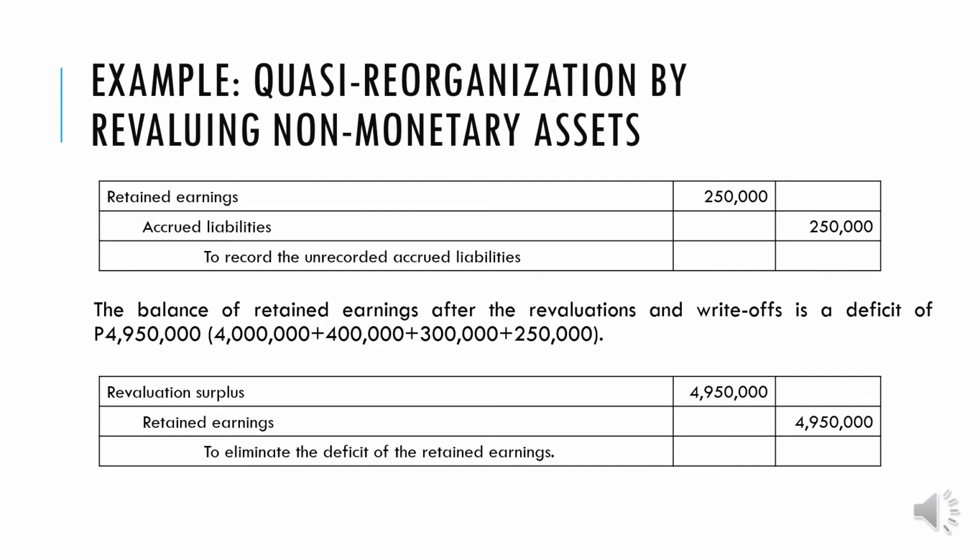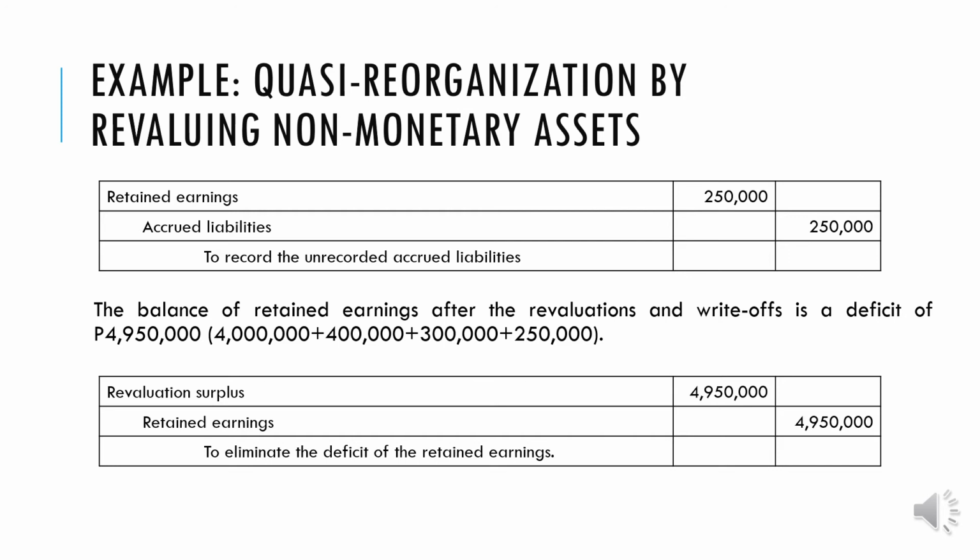Ang goal lang ng quasi-reorg ay is zero. Ulitin ko, is zero lang. Hindi po kailangan lagyan ng sobra. Okay, so to zero it out, ika-cancel natin yung revaluation surplus na only 4,950,000 and we will credit retained earnings na 4,950,000. So pag na-post na yan sa inyong ledger, yung deficit or debit balance ng retained earnings sa 4,950,000, nag-credit ka ng 4,950,000, so na-zero out na natin.